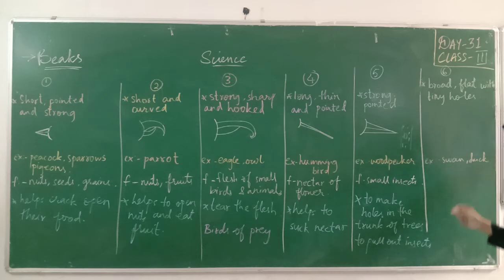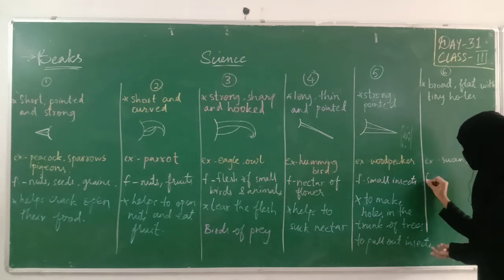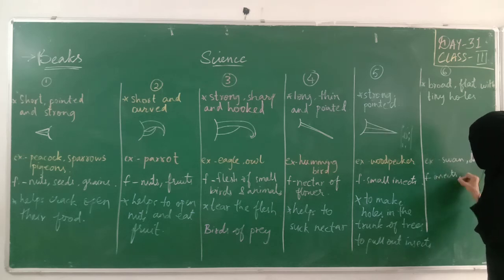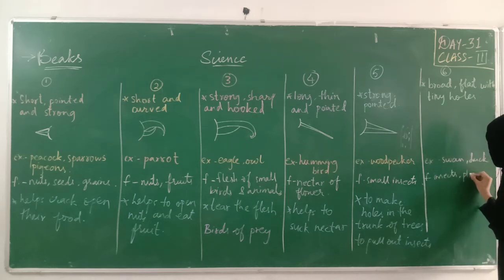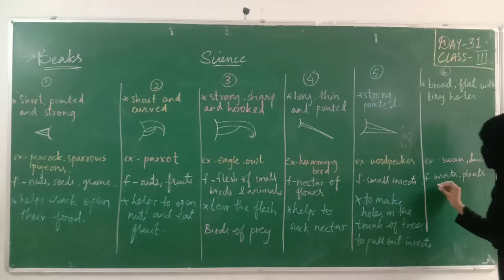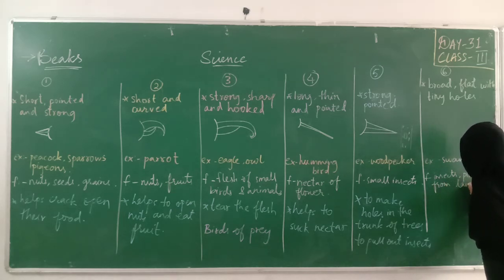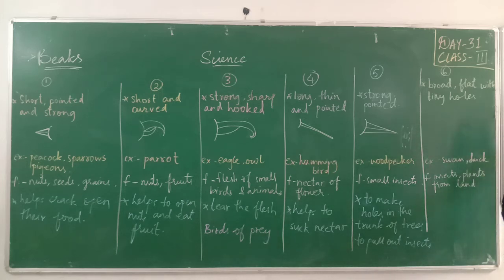They eat insects, plants from water, not from land. Very little they will eat the leaves from the land. Mostly they feed on the insects or small tiny animals or plants that are on water. Sorry, I wrote land. From water.